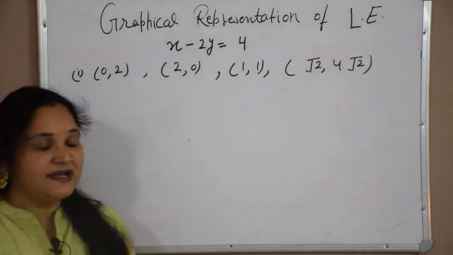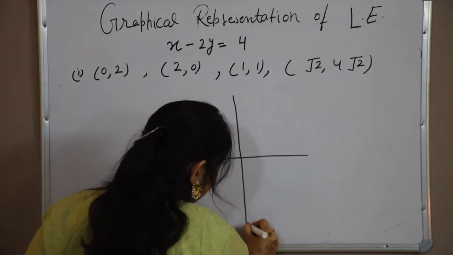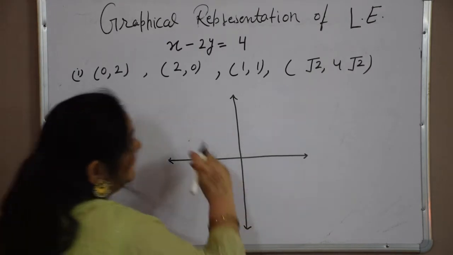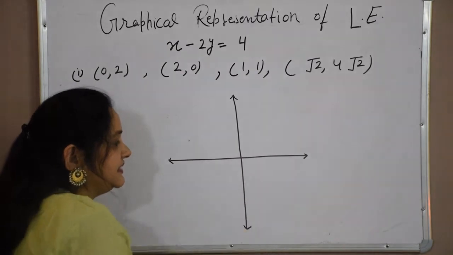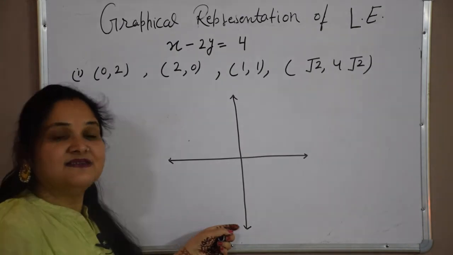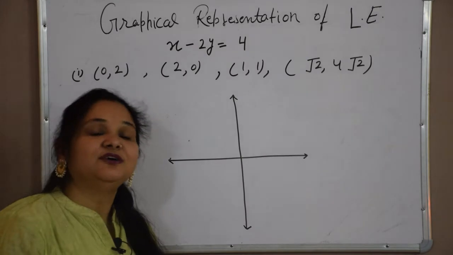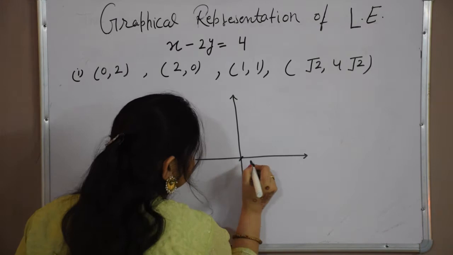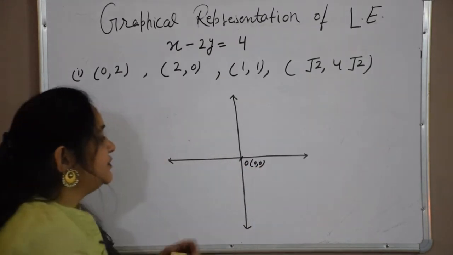If we are having two lines, one is horizontal and one is vertical, and if they intersect at a point in a plane, then that plane is called a coordinate plane, and the lines which we consider, one is horizontal, that is x-axis, and the other is vertical, that is y-axis, and these two lines are called coordinate axes, and where these two lines intersect each other, that point is called origin, and its coordinates are always 0, 0.